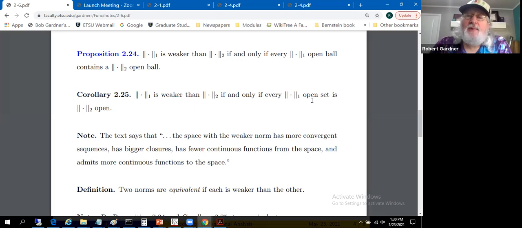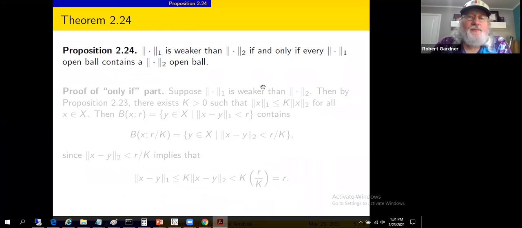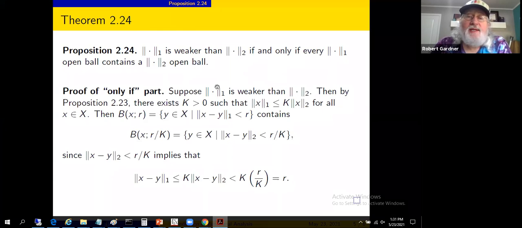Then we get sets are open with respect to the 1 norm implies these sets are open with respect to the 2 norm. So we're dealing with finer and coarser topologies with this conversation about open sets here versus open sets there in these 2 different normed linear spaces. And it relates to the stronger, weaker ideas of norms. So let's look at a proof of about half of 2.24. Let's do the only if part.